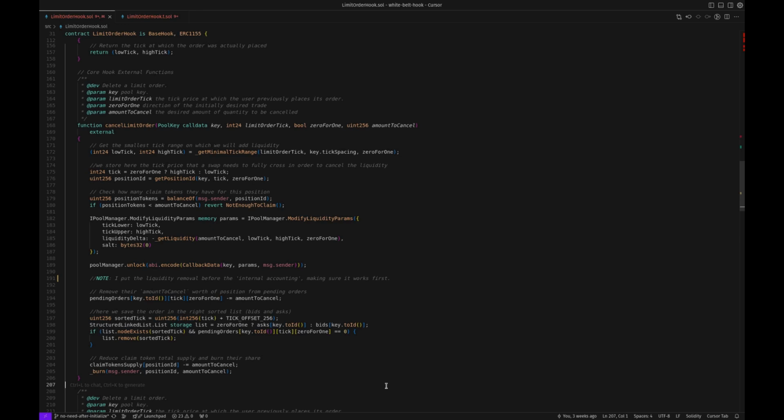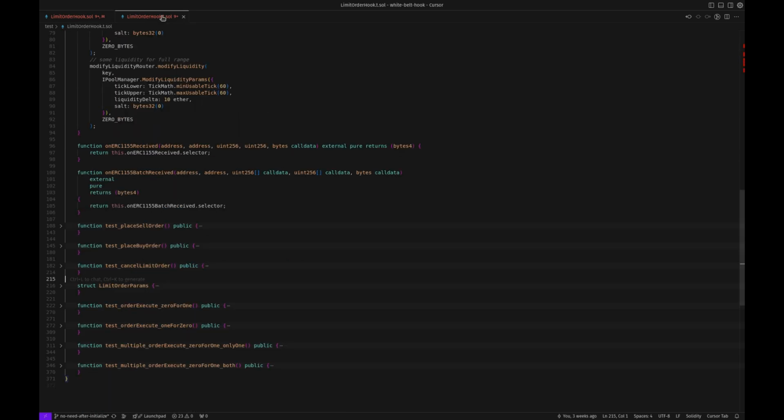Here is the cancel limit order function, which is just the reverse of adding an order, so I won't spend too much time on it. Everything was tested here in these 3 tests: test place sell order, test place buy order, test cancel limit order.